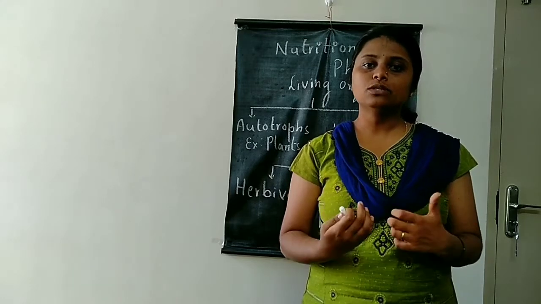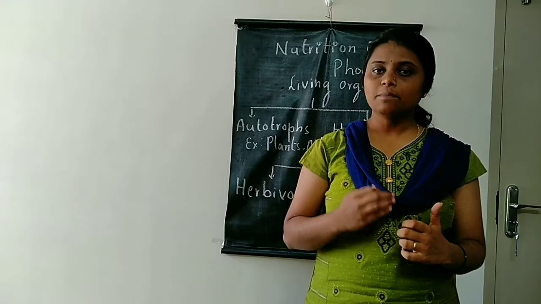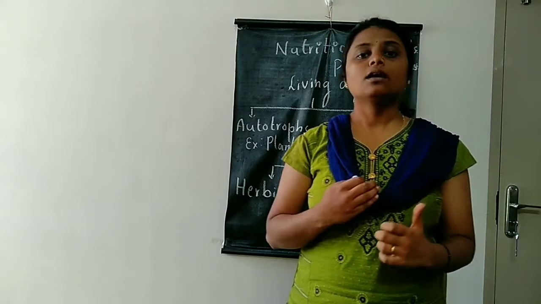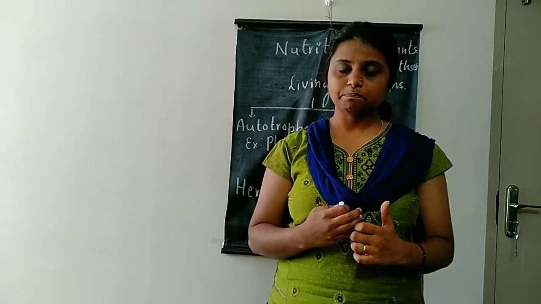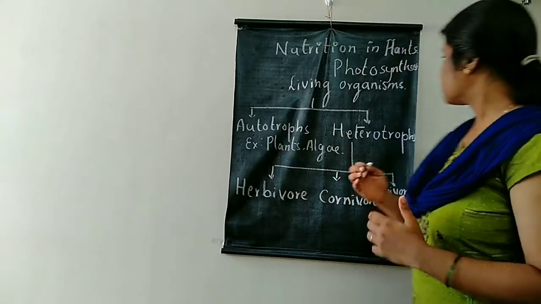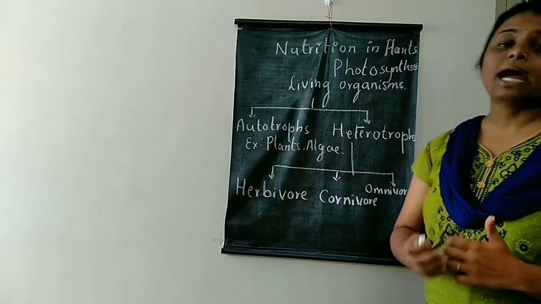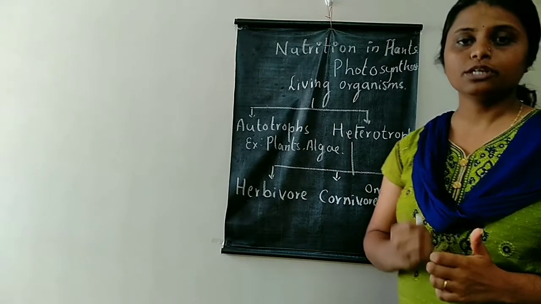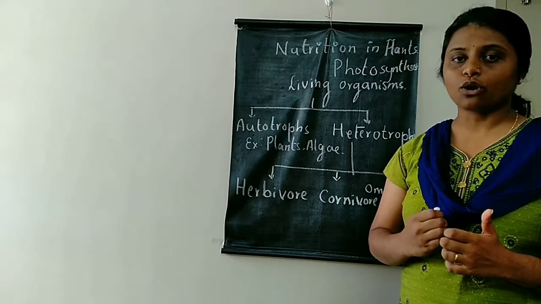Just as we use some fuel like LPG in cooking, plants use the sunlight as the fuel in the cooking process. So photosynthesis is a process in which the plant prepares its food using light as the source of energy.